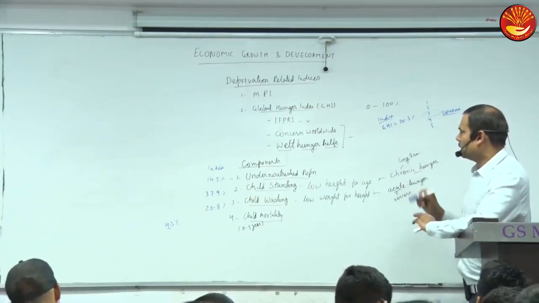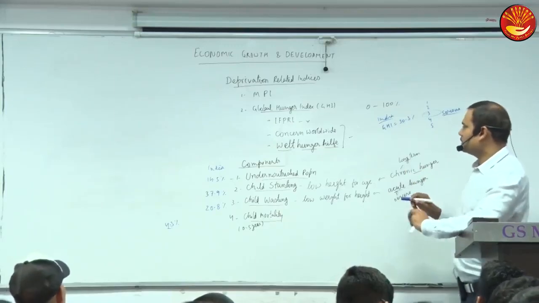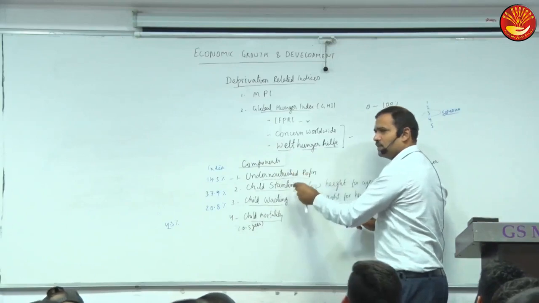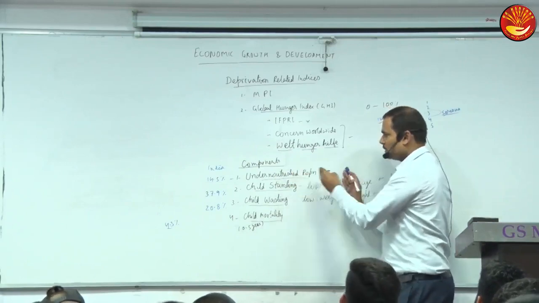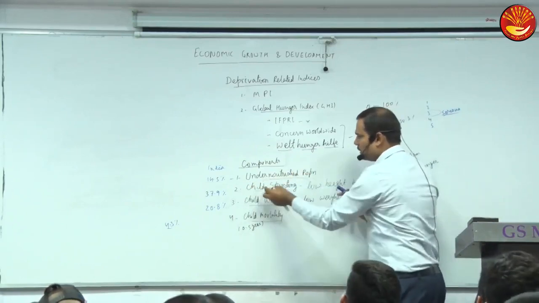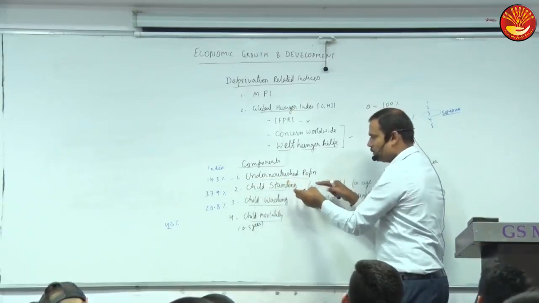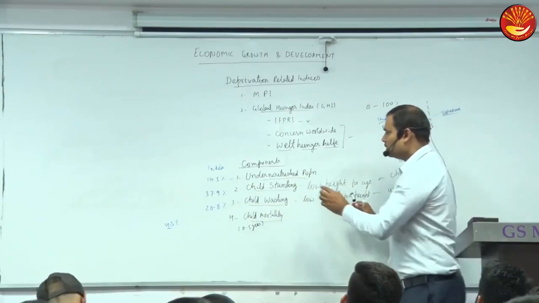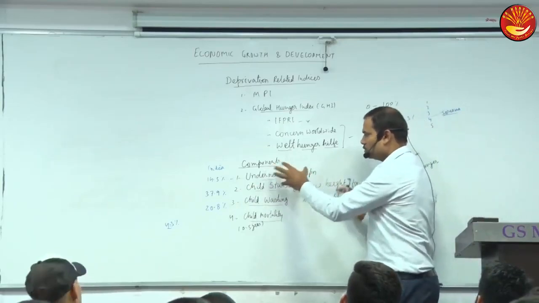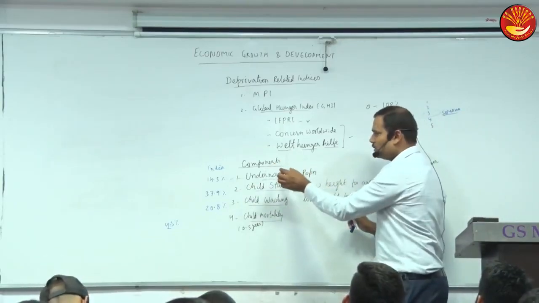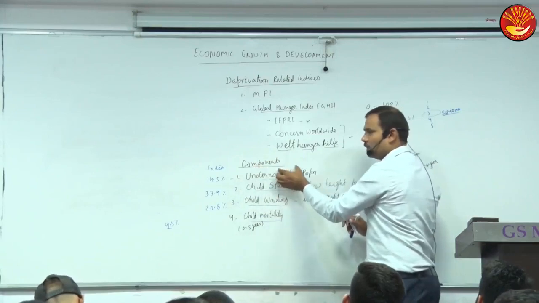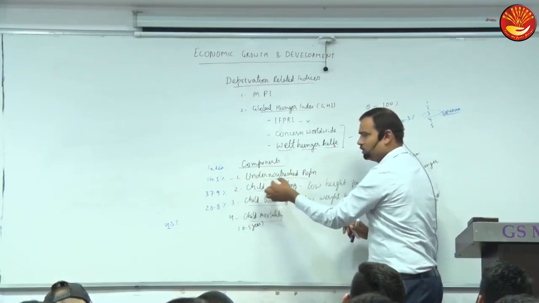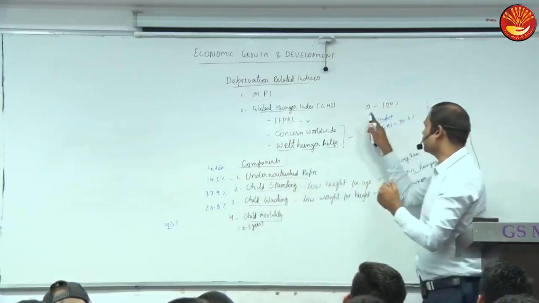Okay, and how is it exactly estimated? Weightage 1/3 multiplied by the undernourished population in India divided by the maximum undernourished population in any country, plus weightage 1/6 multiplied by child stunting in India divided by the maximum child stunting in the world, and similarly for the rest. So if a country has no such deprivation, everything will be 0. 1/3 multiplied by undernourished population 0 will be 0, then 1/6 multiplied by 0 is 0, so the minimum value will be 0, no deprivation.